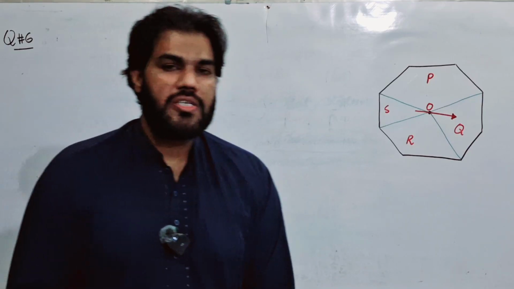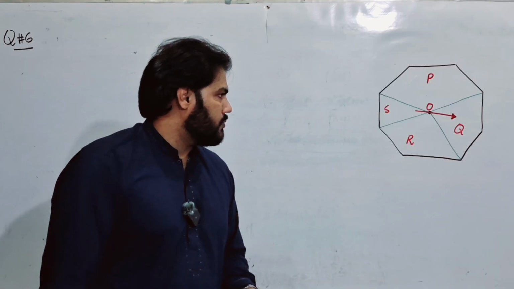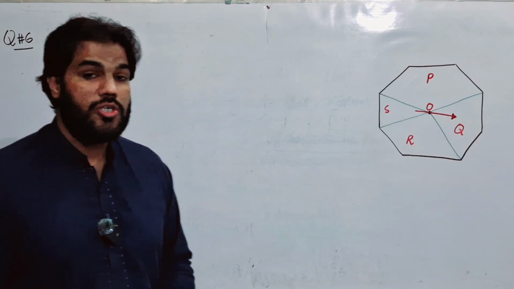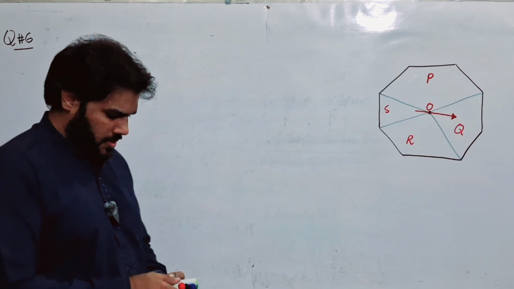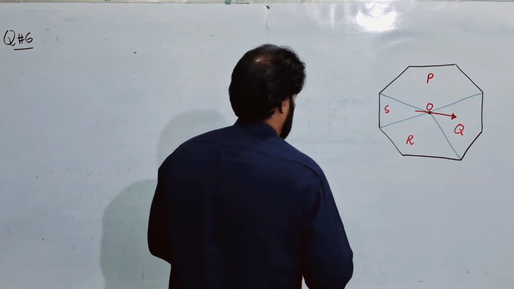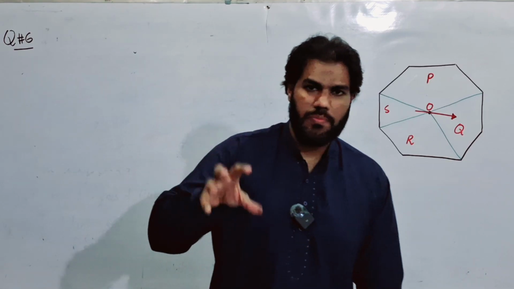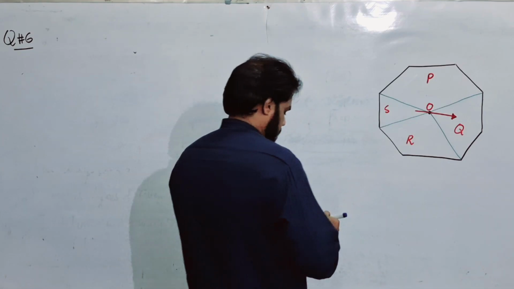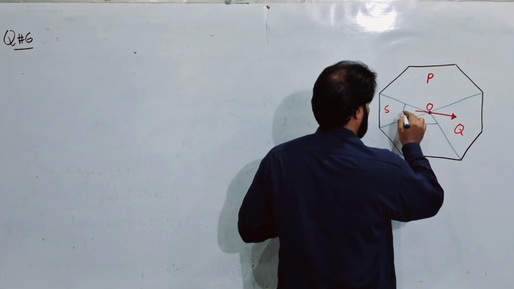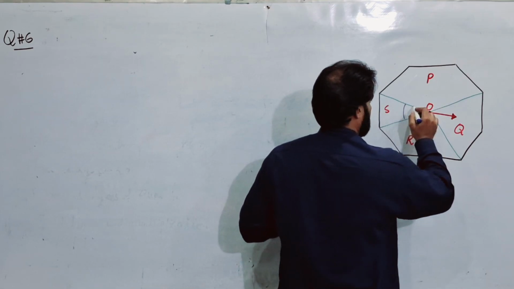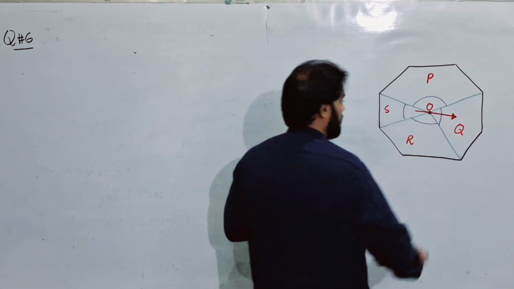The difficulty in this question is that the central angles are not given, because to find the probability of such problems, firstly we need to find the central angle. So how can we find the central angle? There is a very easy method. An angle that we make at the center of the circle is called a central angle. For example, we need to find this central angle for region R. Similarly, we need to find this central angle for region S, this one for region P, and lastly this central angle for region Q.